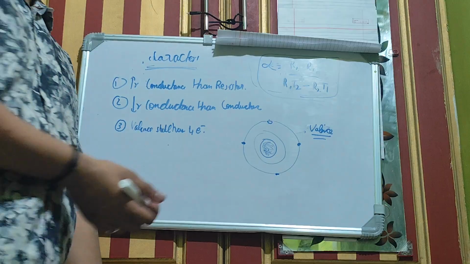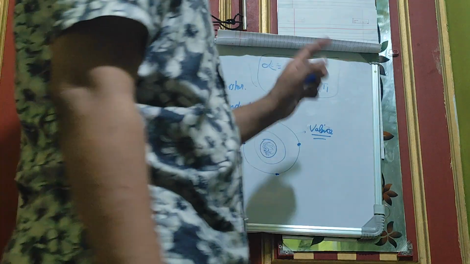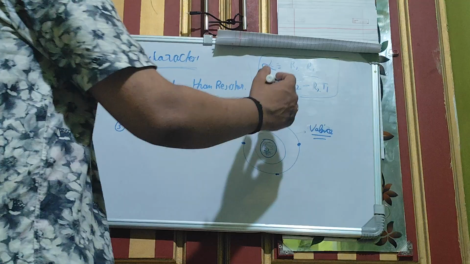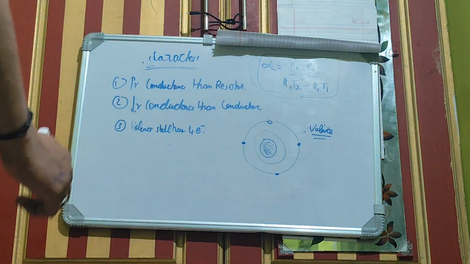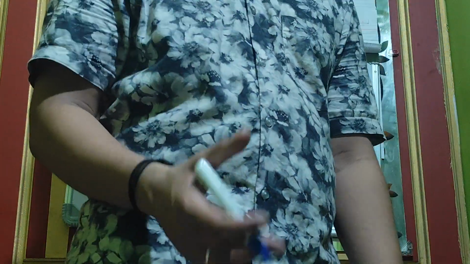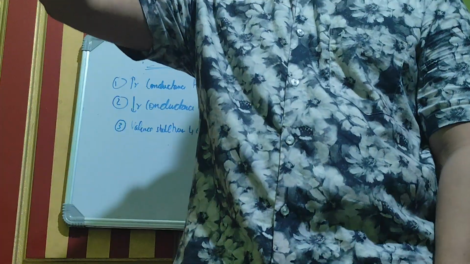So what is alpha? Alpha is equal to R2 minus R1 by R1 T2 minus R2 T1. What is R? R is resistance and T is temperature. So R2 minus R1 by R1 T2 minus R2 T1 is the formula which you need to use to find the temperature coefficient. That's all you need to know. Say with me, R2 minus R1 by R1 T2 minus R2 T1.